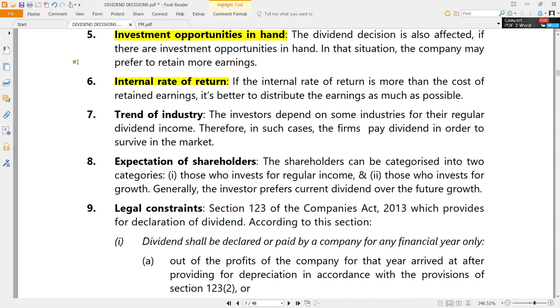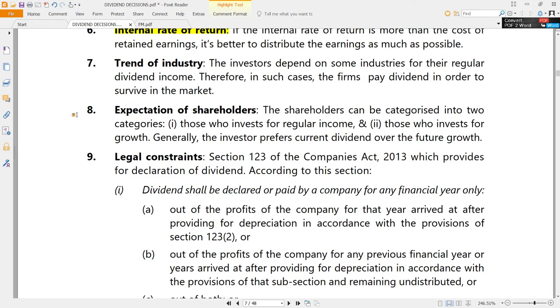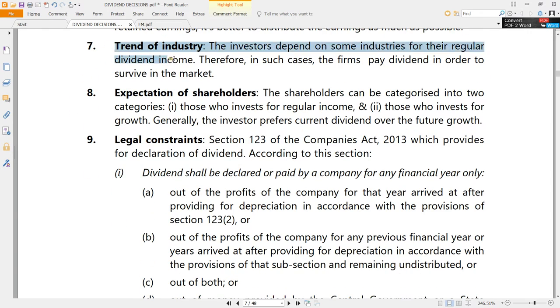But this company cannot get 12% in its internal rate of return, which means better to distribute dividends rather than retain it. However, it is better to retain only if the internal rate of return or the return on investment which can be achieved by the company is more than the expectation of the shareholders. Otherwise, better to distribute as dividends. So that also plays a crucial role in the dividend decisions.